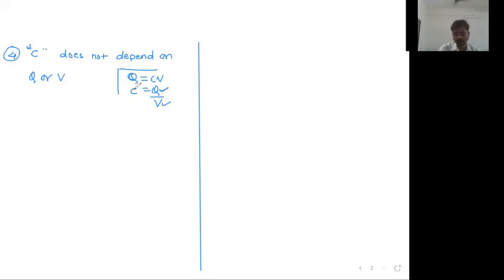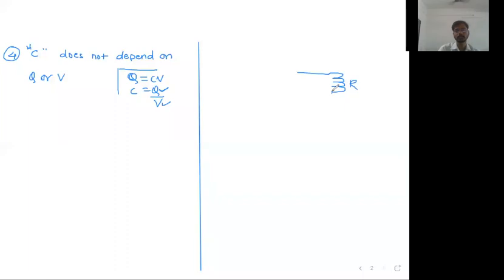Sir, in the iron or water heater, the material used is just like a resistor or not? Okay, there is a heating coil. In the heater, what you have is a heating coil, and the heating coil is a resistor.